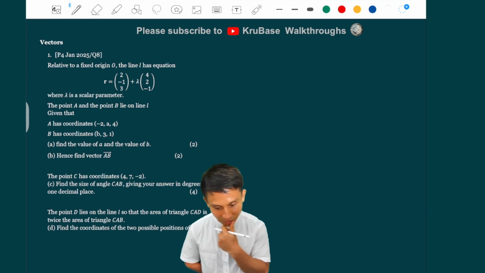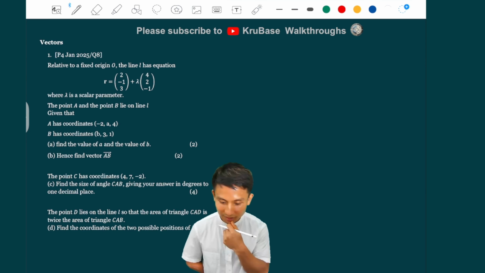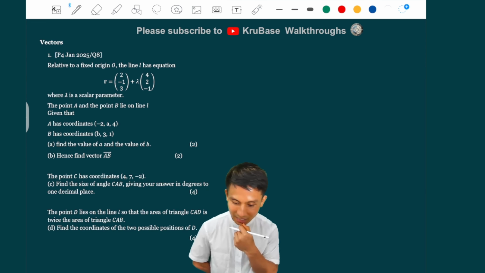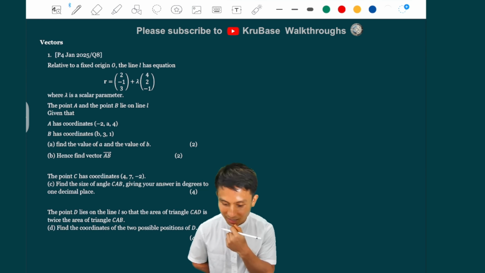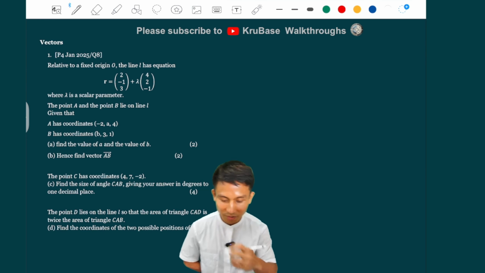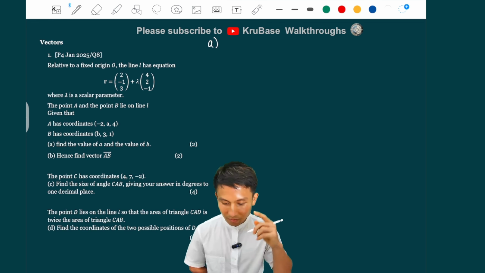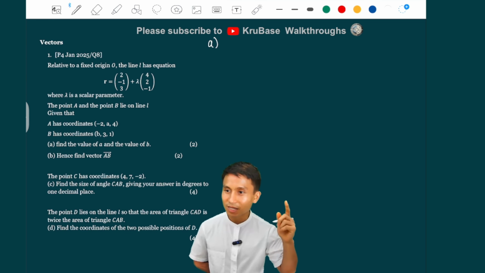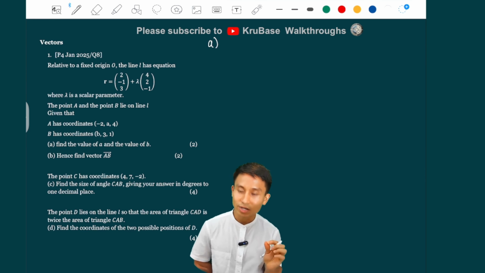So let's go. Relative to a fixed origin, the line L has that equation where lambda is a scalar parameter. The point A and the point B lie on the line L. Given that A has coordinates that and B has coordinates that, find the value of a and the value of b. Well, part A. Because point A and point B both lie on the line, we can equate the coordinates.